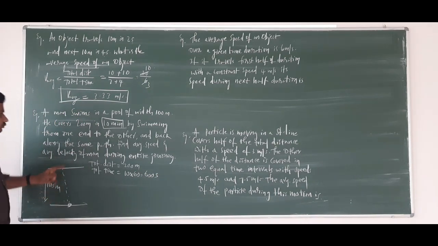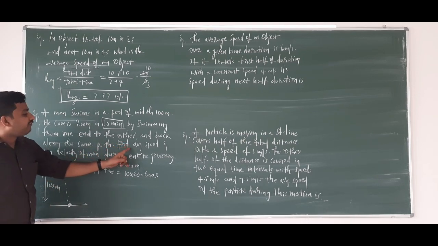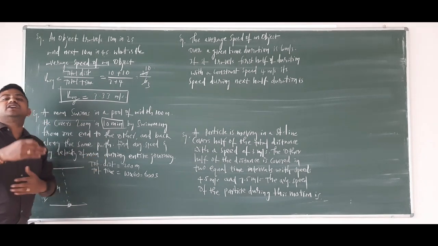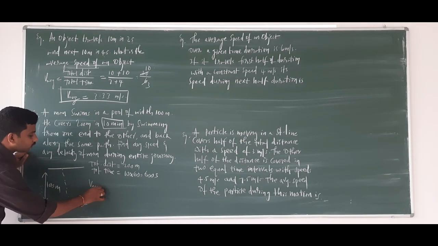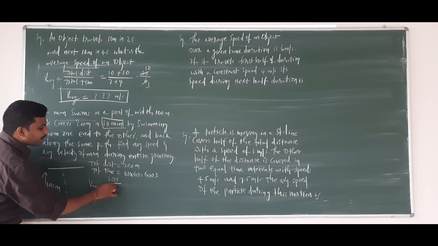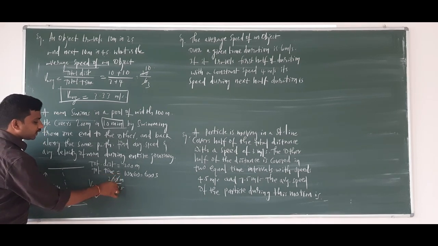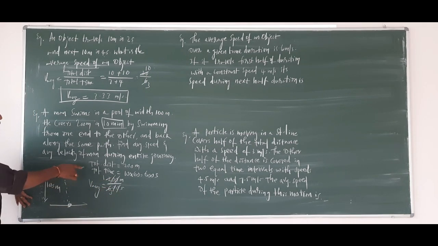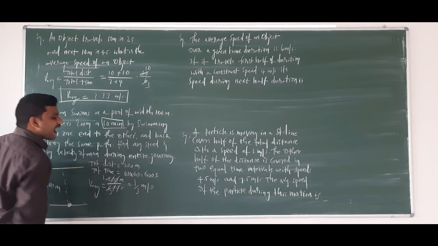Okay. Now, along the same path he has come back. Find the average speed and average velocity of the man during the entire journey. What is the average speed here? So average speed is equal to total distance by total time taken. It's so simple. 200 by 600. 200 is meter and 600 is second. So 0 0 cancel, 0 0 cancel. 2 ones and 2 threes. So 1 by 3 meters per second is average speed.